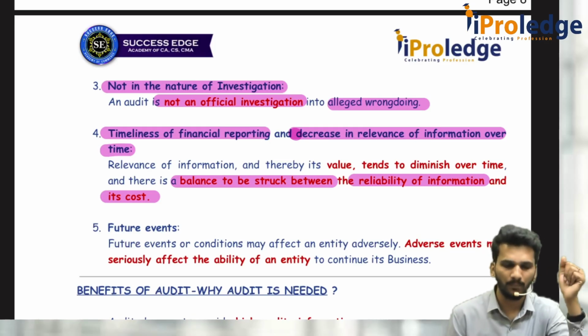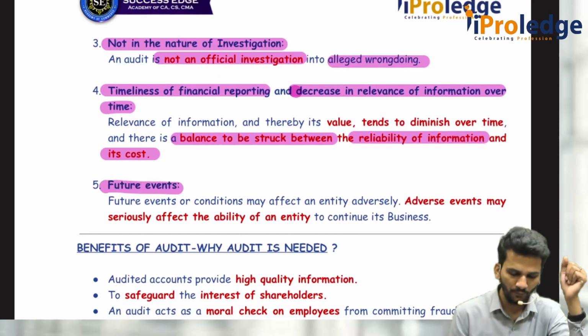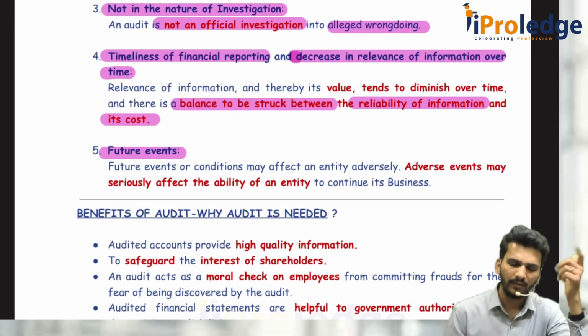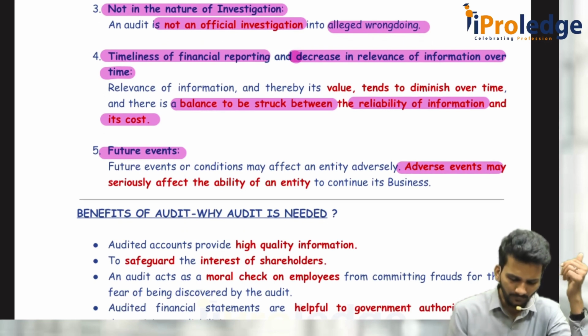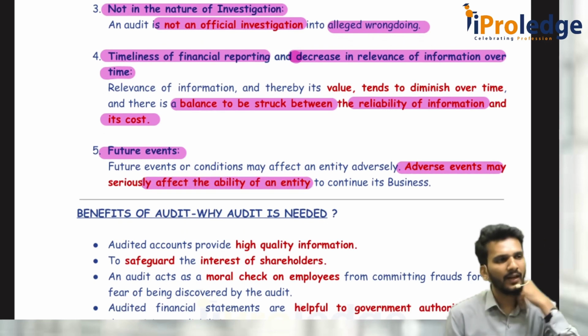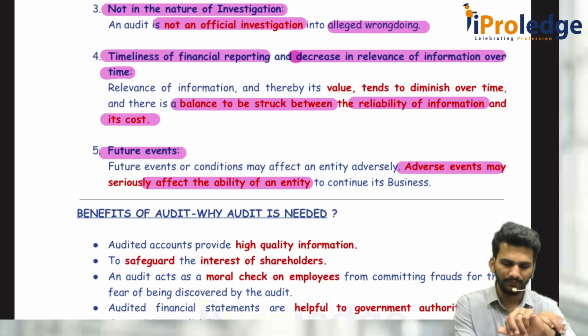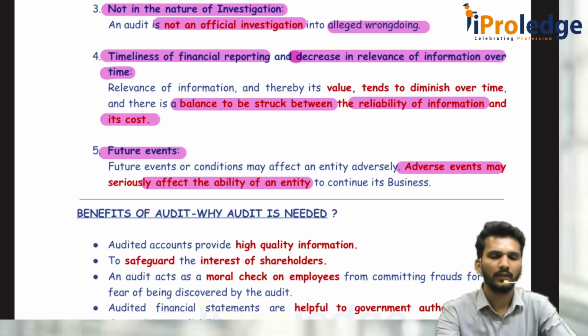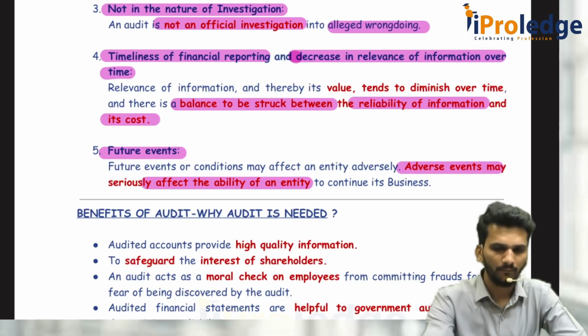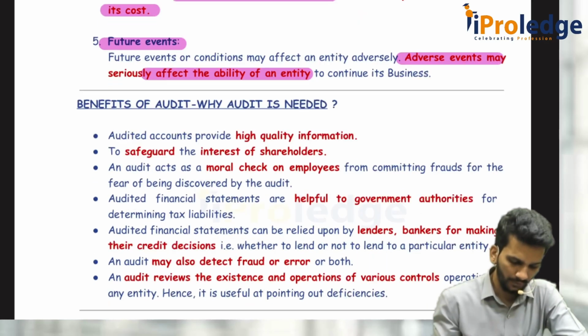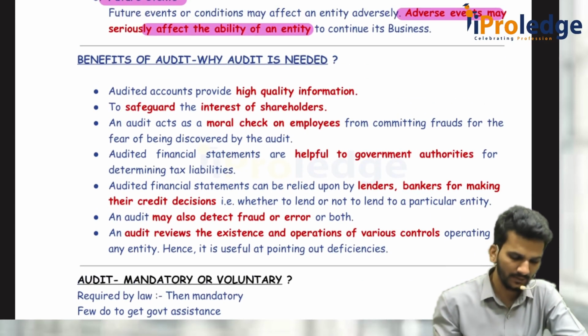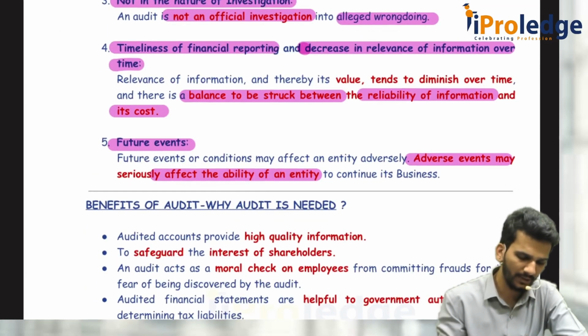Timeliness of financial reporting. Last one is future events. What is future events? There could be some events which will adversely affect the ability of an entity to continue as a going concern or not, or its business. It is also an inherent limit. Then we have 2-3 more concepts which are important from the examination angle.